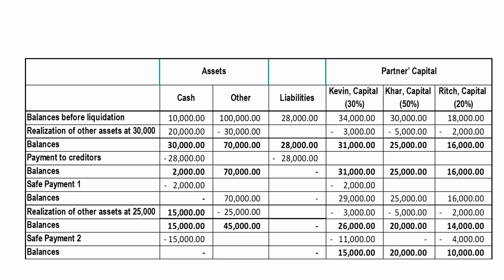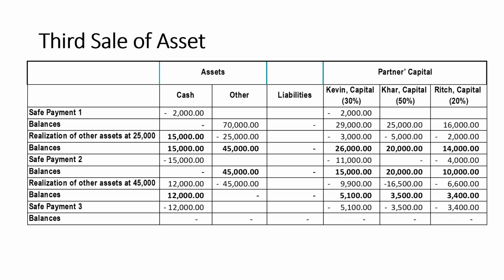So here it is. If you would see, the balance of 15,000 would now be paid 11,000 to Kevin and 4,000 to Rich. Okay? So we still have 45,000. And take note, the 45,000 is only sold at 12,000.